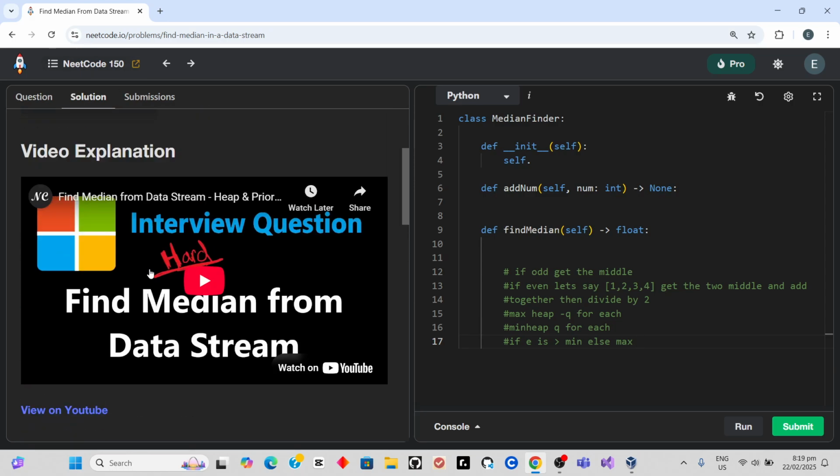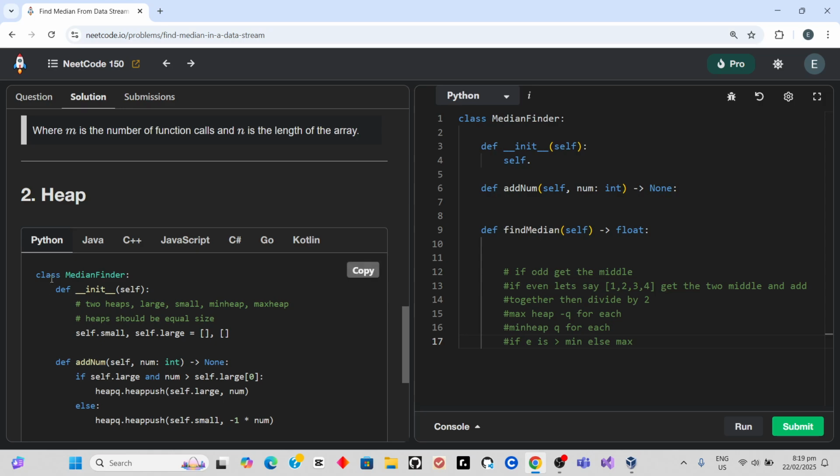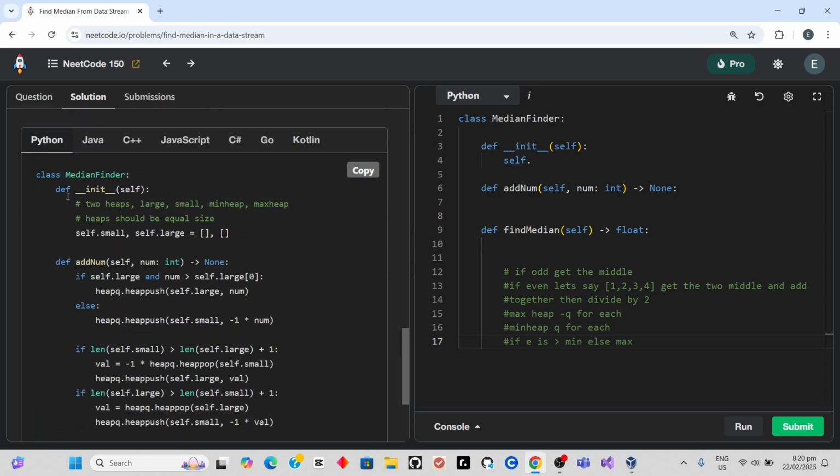So for solutions, this is a hard one. This is to sort this solution as well. There's a lot of functions.